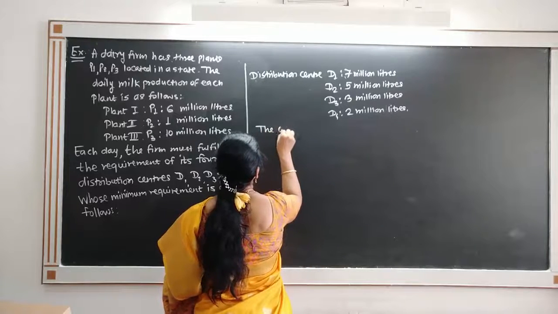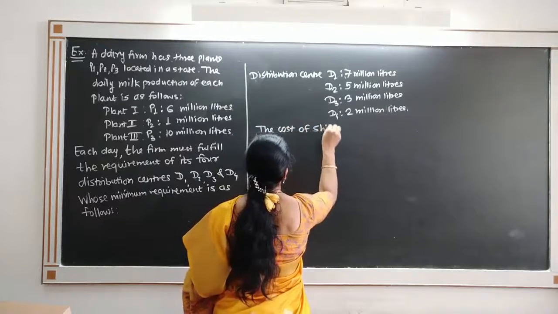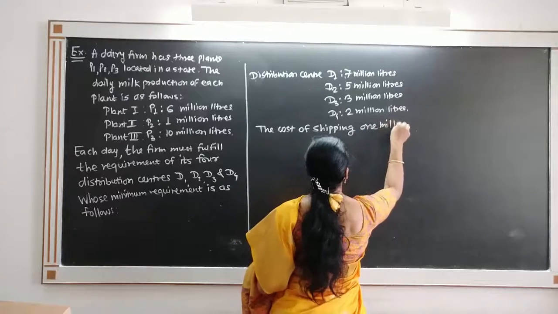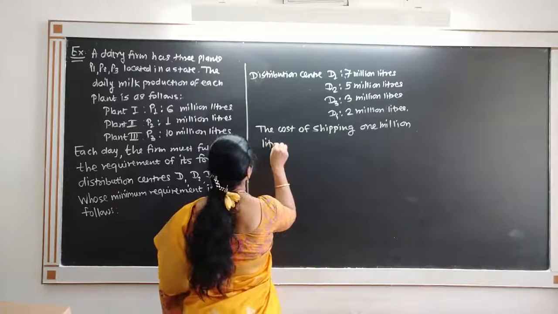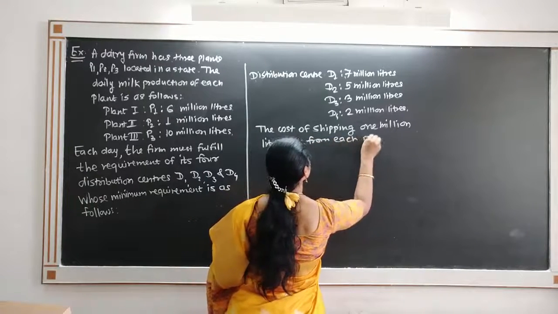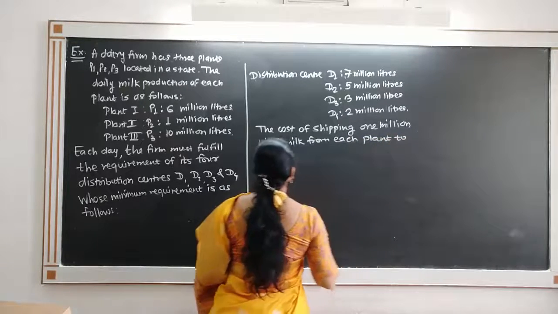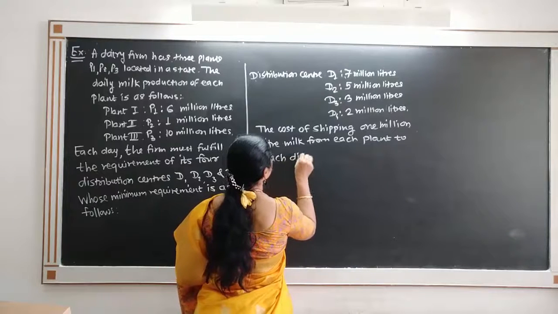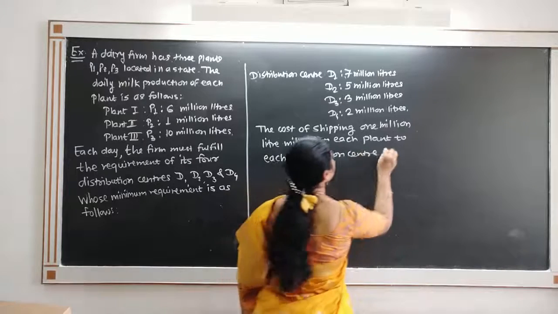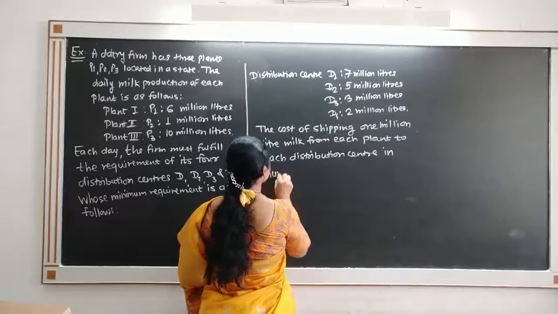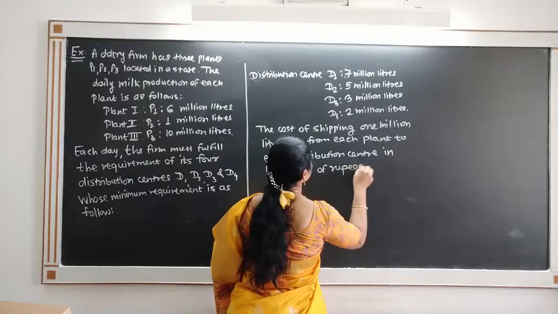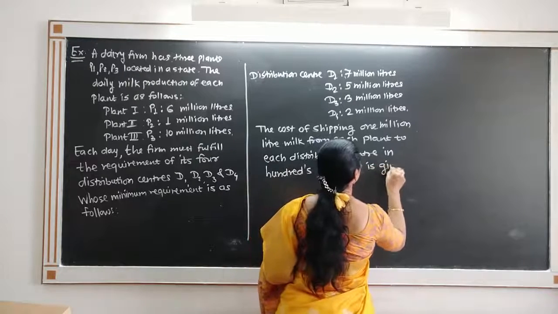The cost of shipping 1 million liter milk from each plant to each distribution center in hundreds of rupees is given in the following table.